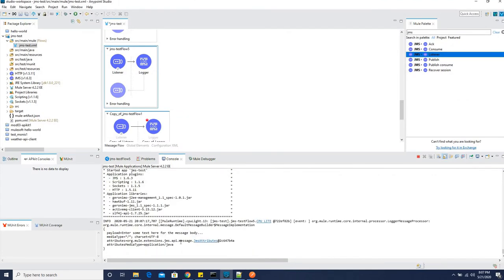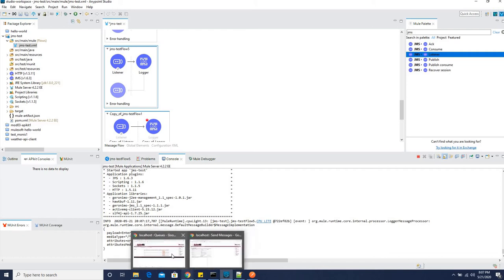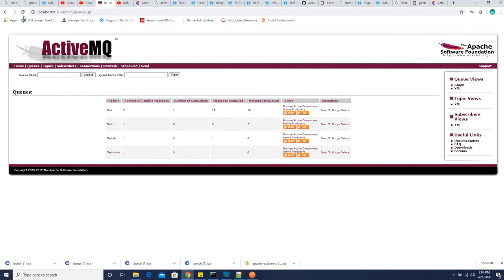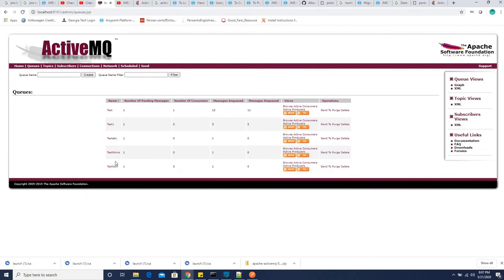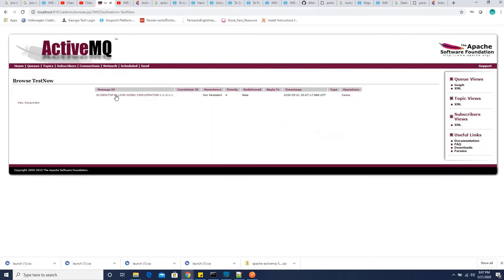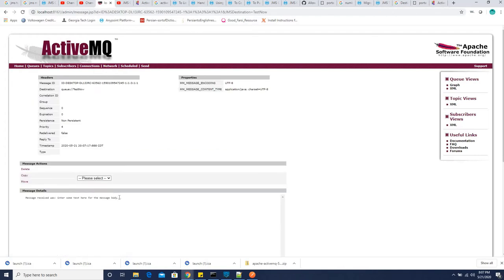So the message is consumed now, and if we refresh it, we're gonna see another queue, and in this queue we have received that a message was received, the payload of the response we have received here.